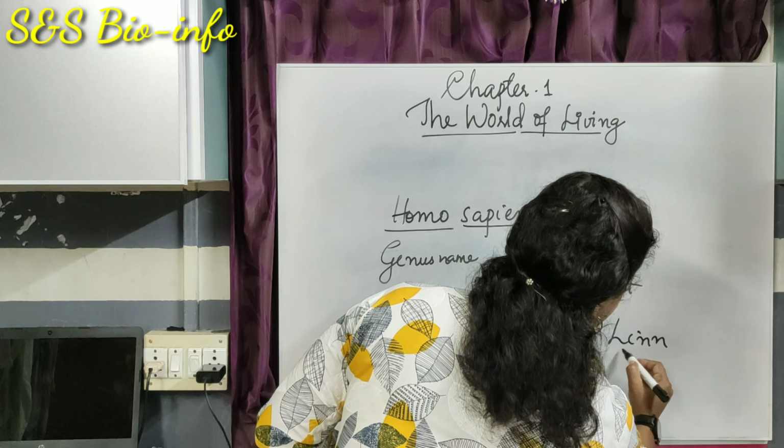Here, Mangifera indica is the scientific name of mango. Both names are underlined separately. The first is the genus name, Mangifera, the second is the species name, indica. The third is the abbreviation of the name of a scientist, Linnaeus. So it can be written with a third word, the abbreviation of the person who discovered that particular organism or living thing.